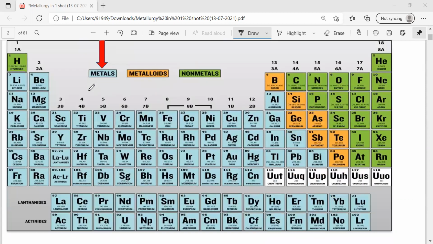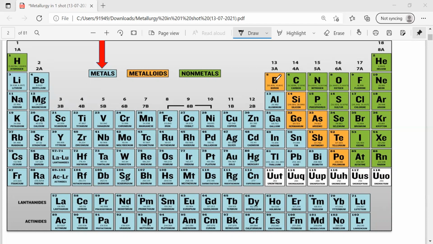If you observe this periodic table, this is the first group elements. This group is indicating second group elements. These two groups are called S block elements. S block elements are known as alkali and alkaline earth metals. So all these are highly reactive metals.